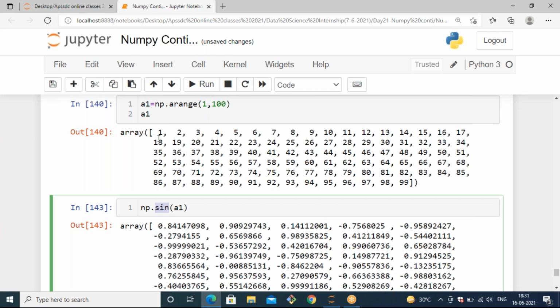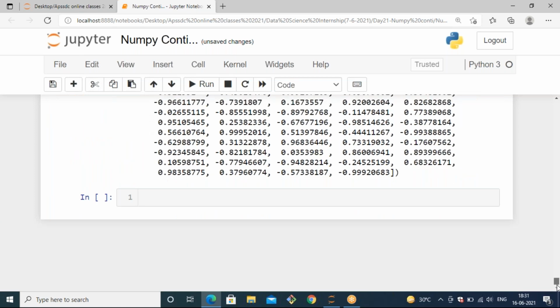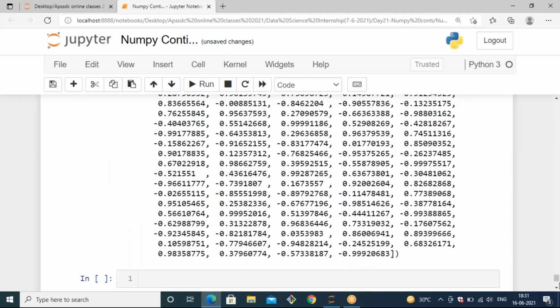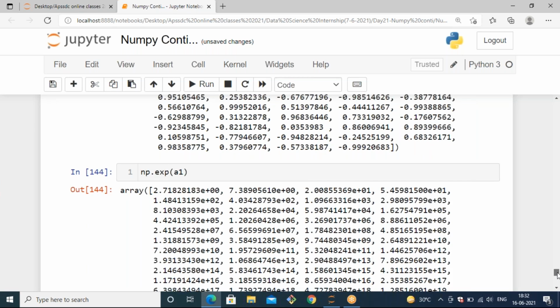So if you want to calculate any sin values, you can use the sin method. Inside the a1 array, I have 1 to 100 values. If you want to calculate the sin value of every value, apply the sin method like np.sin of a1. It will calculate the sin value for every element inside that a1 array. Likewise, you can calculate sin, cos, tan, and also exponential values: np dot exp of a1. It will generate the exponential values.